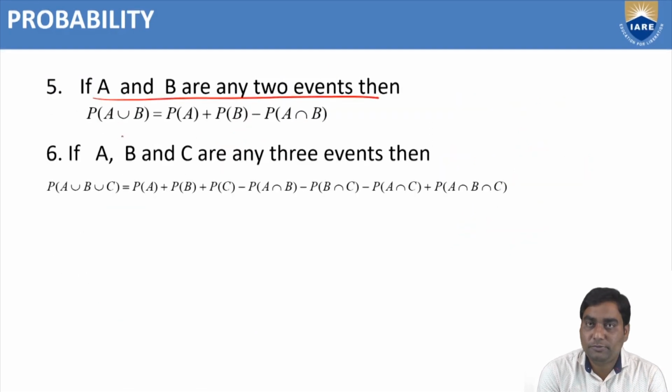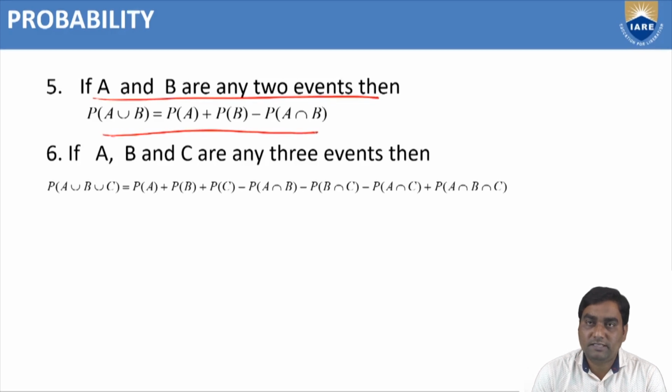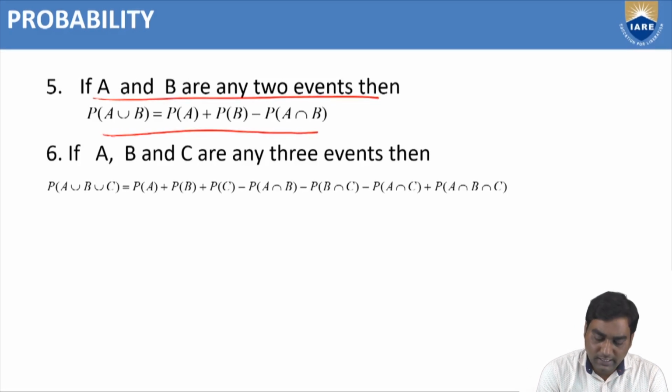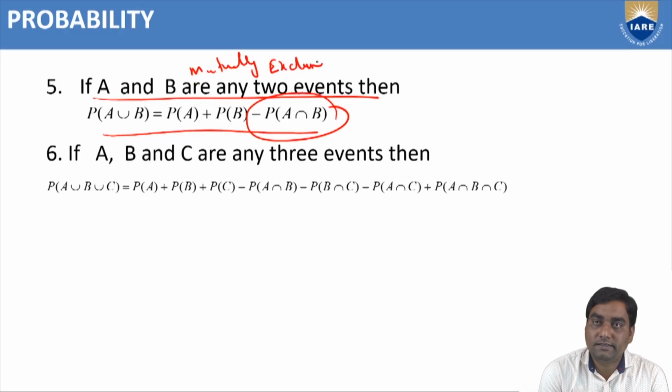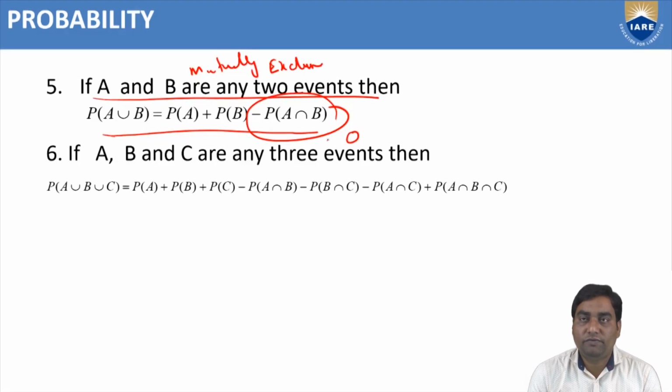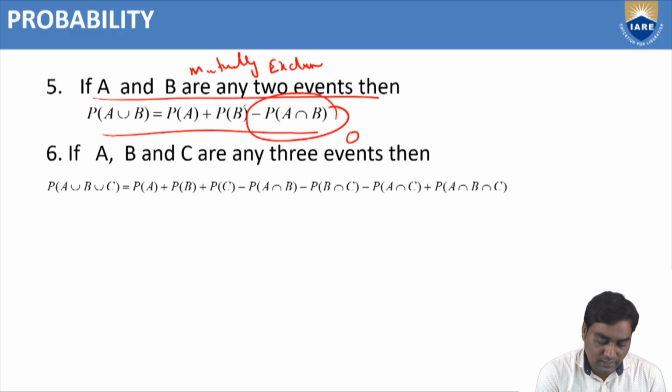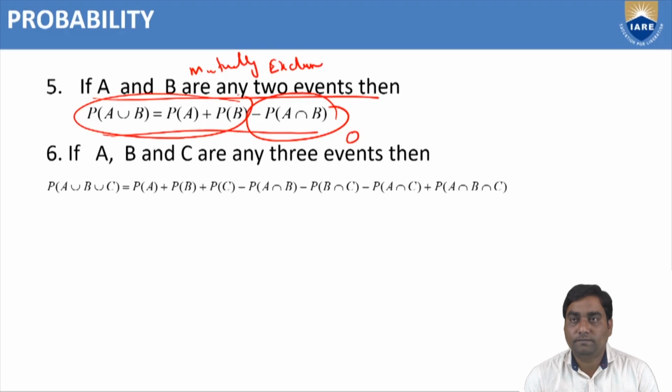In intermediate you discussed P of A union B equal to P of A plus P of B minus P of A intersection B. In case if A and B are mutually exclusive events, this will be 0. Minus P of A intersection B is 0. In that case, P of A union B is P of A plus P of B only.